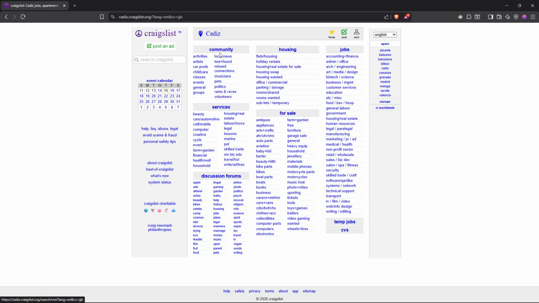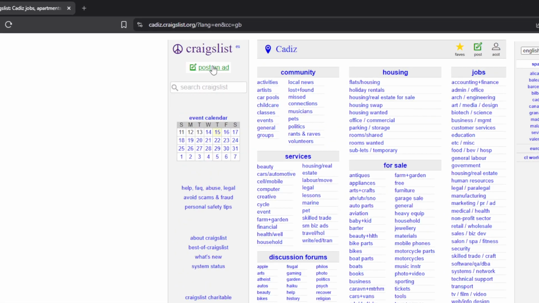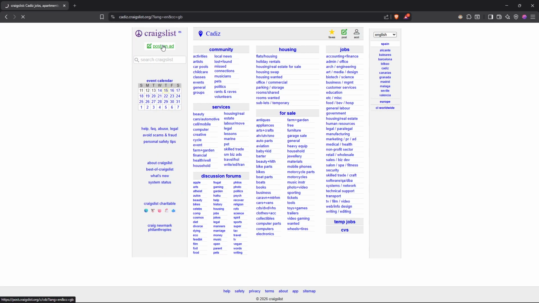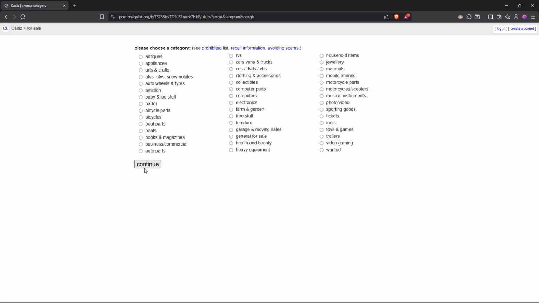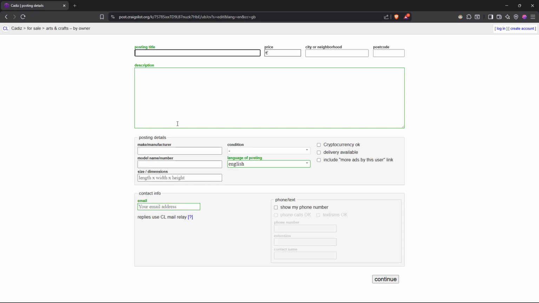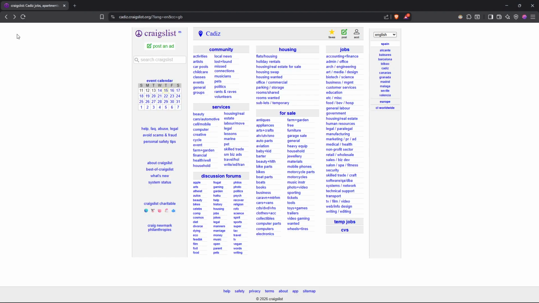From here, as you can see, you can look for the specific category that you want, and you can click on post an ad, and you will be able to post your ad. I'm not going to show you exactly how to do it on every single website because it's basic. You can go through it and post your ad. Of course, it's better to create or log into an account at the top right so you can save your stuff for later.